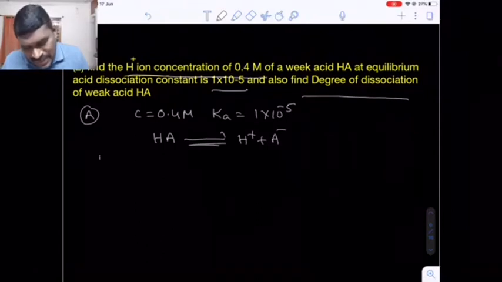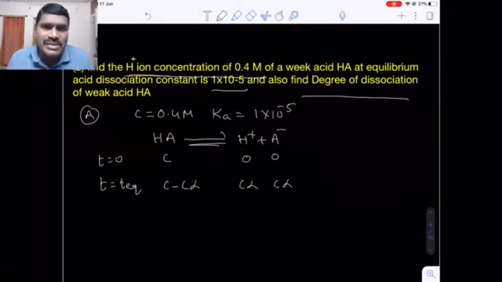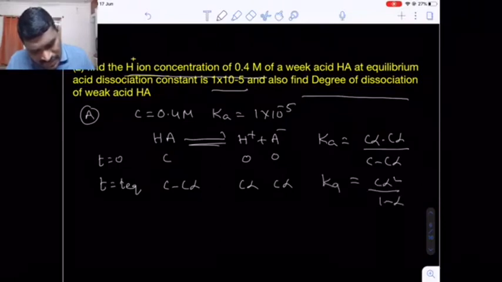Now initially the concentration is C, and 0, 0. So if C alpha moles decompose from the C moles, the remaining moles are C minus C alpha. Here the number of moles of H plus is C alpha, and the number of moles of A minus is also C into alpha. From here, what is the degree of dissociation? Ka equals C alpha into C alpha by C minus C alpha, C common. So C alpha square by 1 minus alpha. This is from the Ostwald dilution law. Are you getting my point?